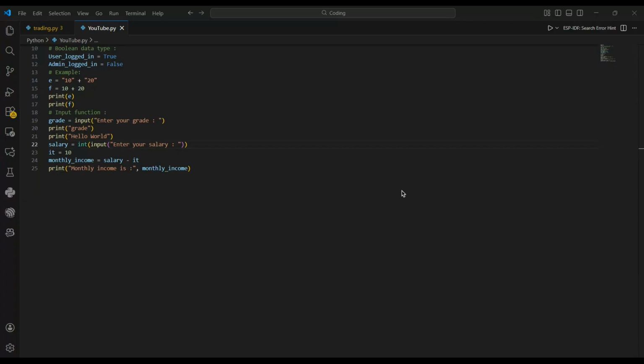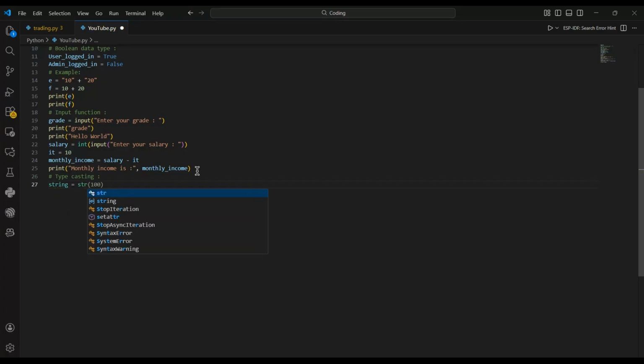We can even convert strings into float. We can convert anything else into a string using the same method. I'll just tell you the typecasting abbreviations. A string is equal to str, float is equal to float, and integer is equal to int.